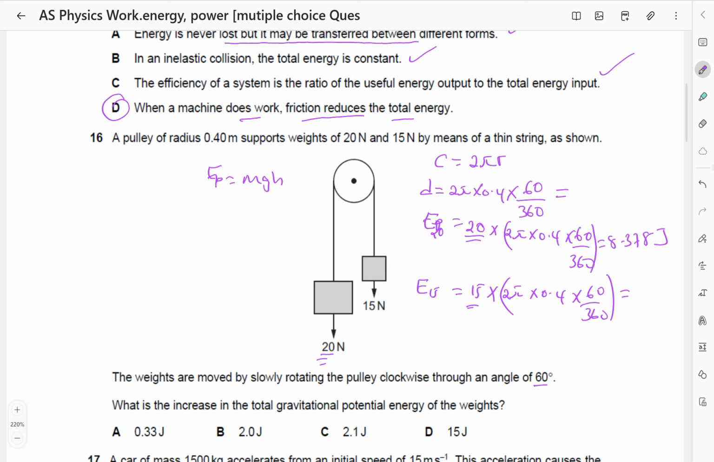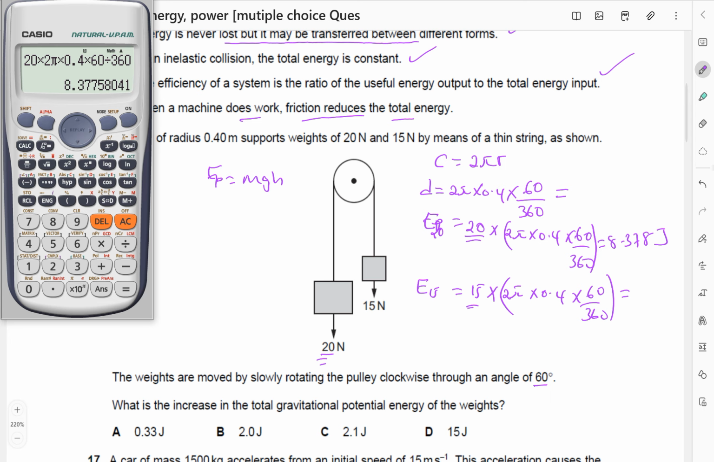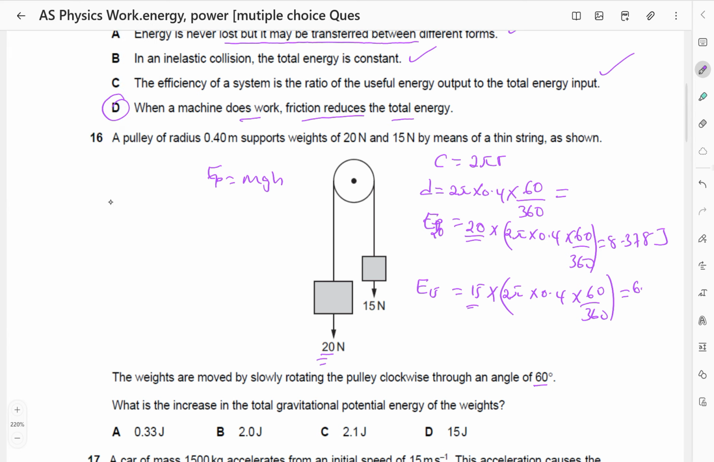So this gives us 15 times 2 pi times 0.4 times 60 divided by 360, which gives us 2 pi, and that is 6.283 joules. So we want the increase in gravitational potential energy.